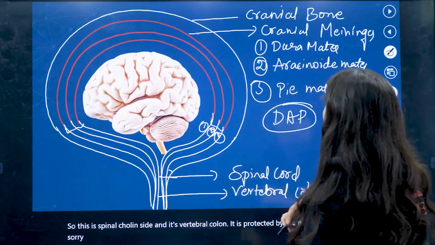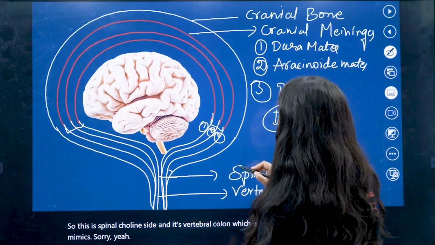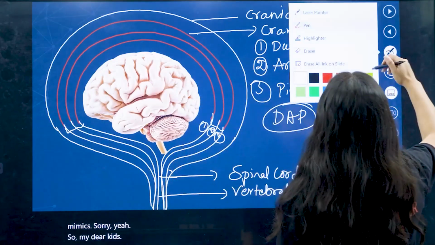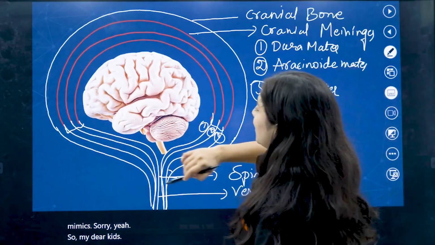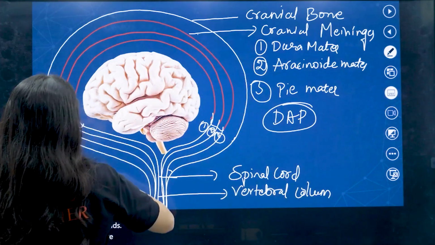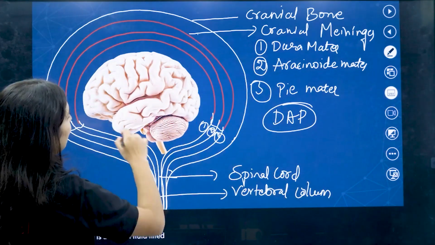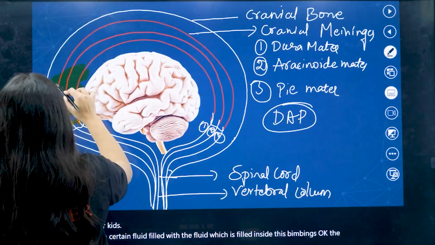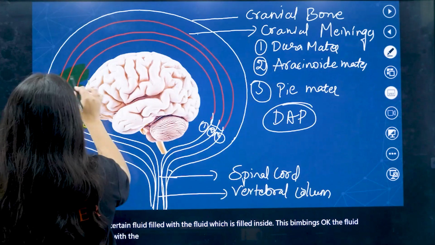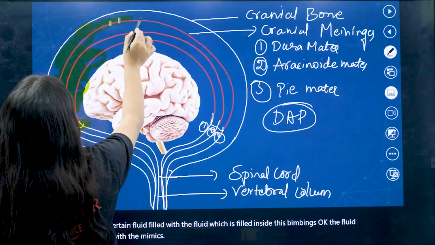So my dear kids, there is a fluid which is filled inside these meninges.